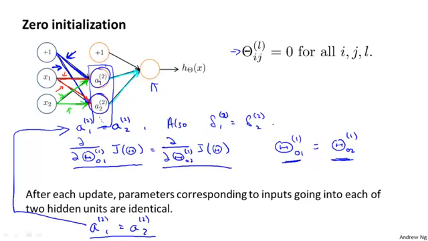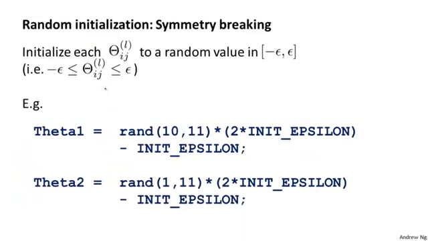In order to get around this problem, the way we initialize the parameters of a neural network, therefore, is with random initialization. Concretely, the problem we saw on the previous slide is sometimes called the problem of symmetric weights, that is, of the weights all being the same. And so this random initialization is how we perform symmetry breaking.